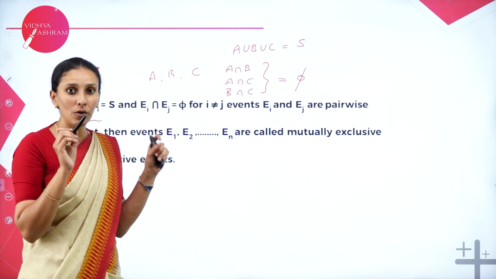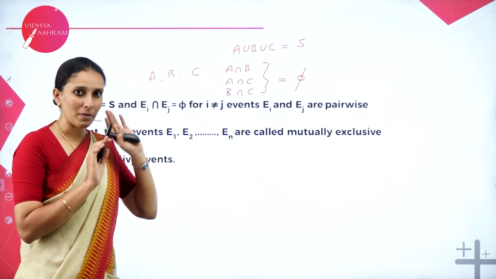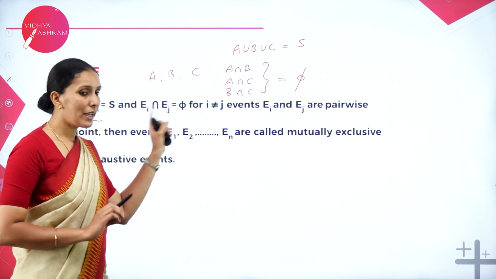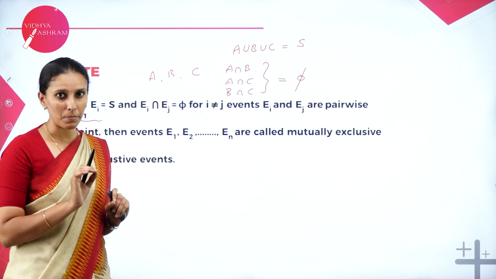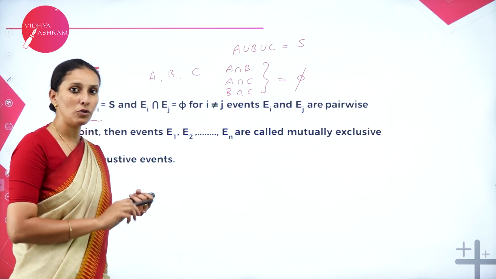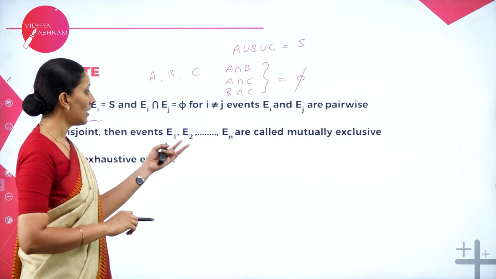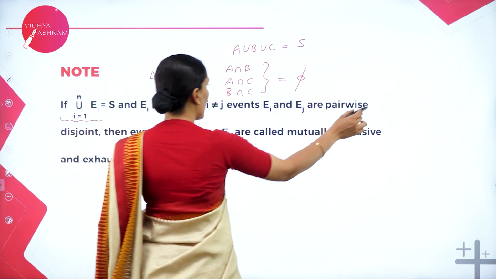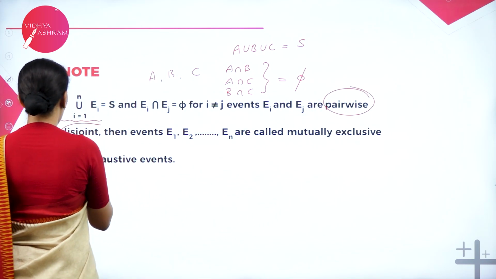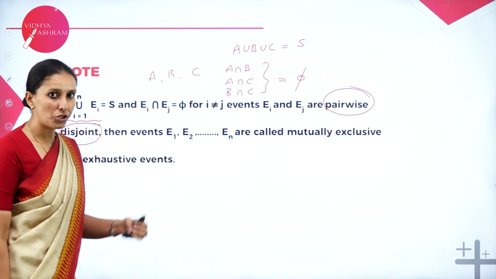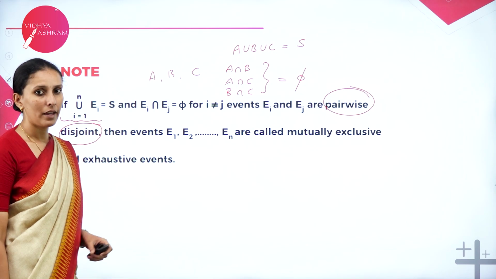Mutually exclusive means their intersection must be empty. Exhaustive events means the union of all the events must be equal to the sample space. But when it happens that they are both mutually exclusive and exhaustive, then we call them pairwise disjoint. Then such events are called mutually exclusive and exhaustive events.